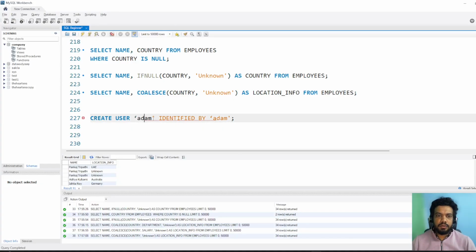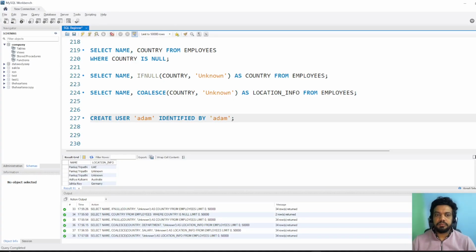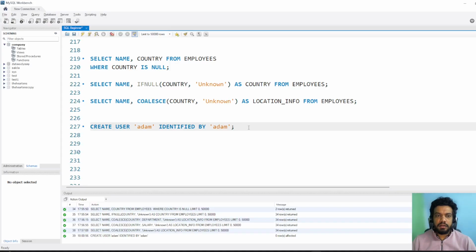So I'm creating user Adam, identified by password, which is also Adam. This is giving me an error because the code is incorrect, and this should be this one. Yeah, create user Adam identified by Adam. Let's run this. So we have created the user, but how do we know that the user has been created?